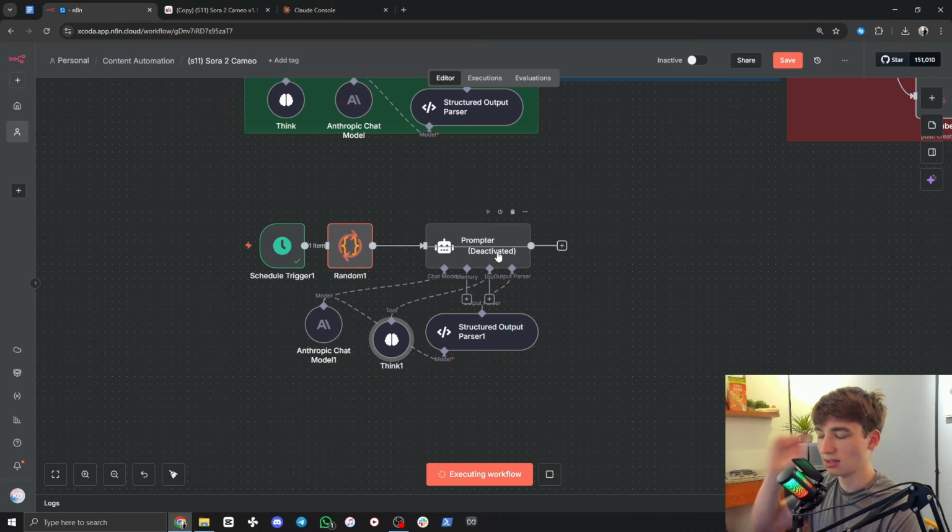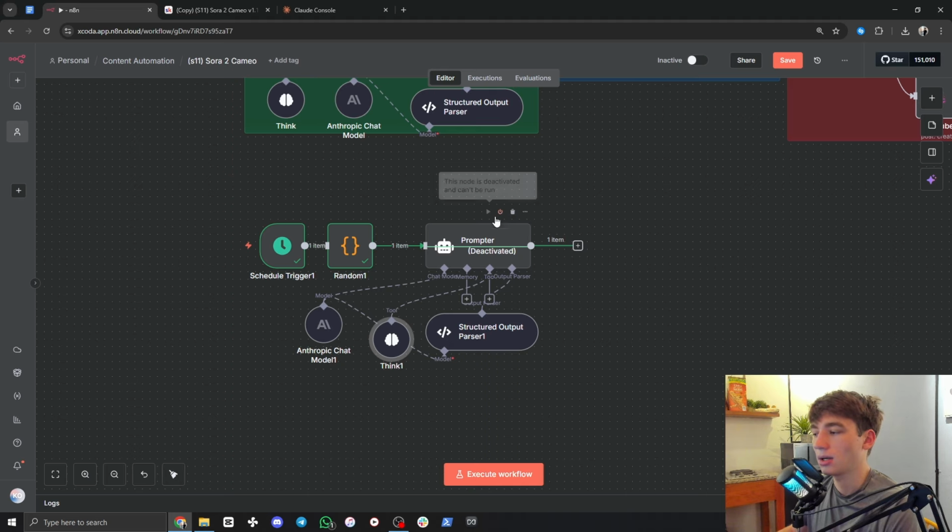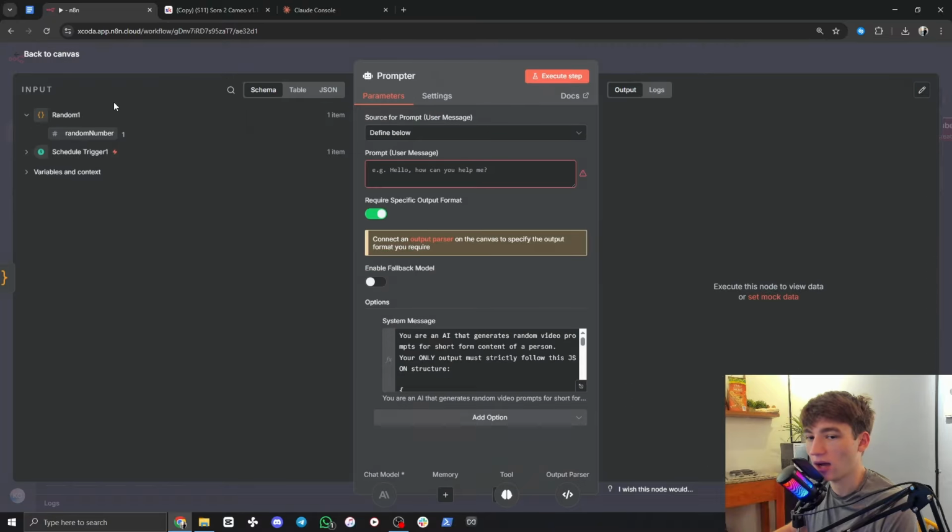The reason we do that is because sometimes when there's an error, this doesn't have a prompt in this case, it won't let the workflow run through. But if you disable it, it lets you run it through. So we can enable this now. And if we open up the agent, now that the previous nodes have run through on the left over here, we have options that we can use.